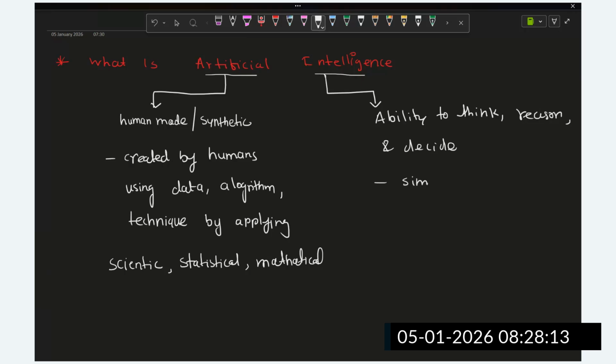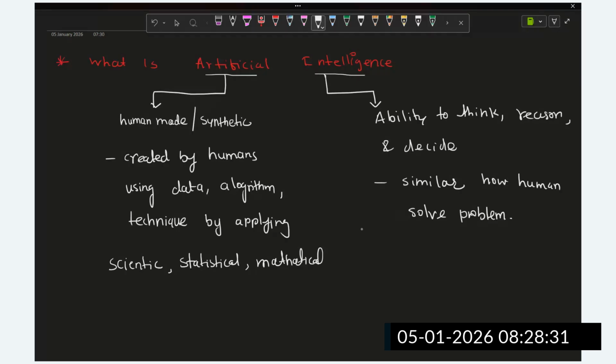How does a human think on some process, some inputs? It's similar to how a human is going to think, how a human is going to solve a problem. Likewise, we are going to make some artificial intelligence.